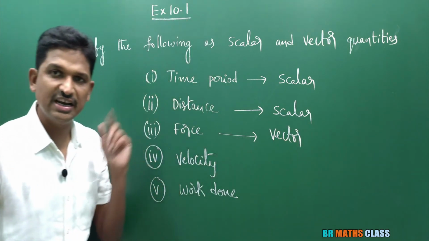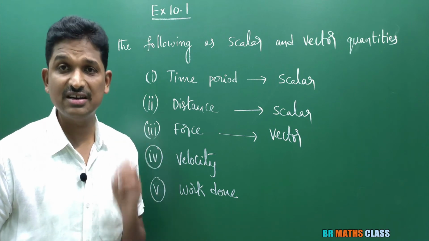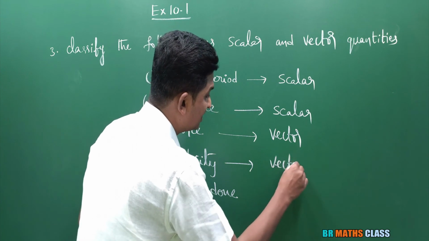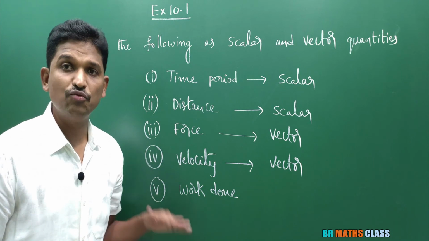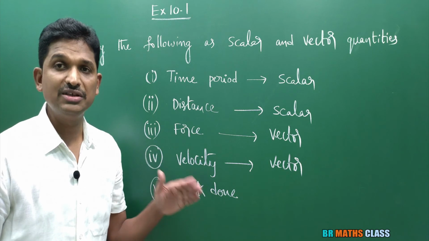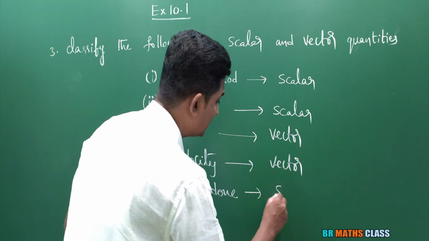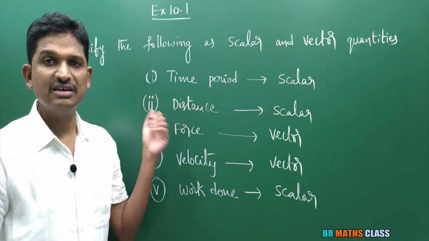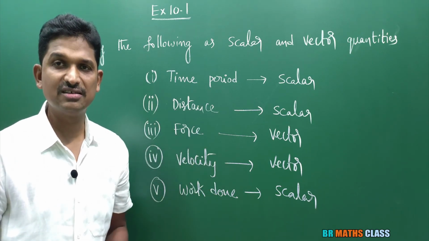I explained this more clearly in the first class of the vector chapter, right? Force is a vector quantity, velocity is a vector quantity, acceleration is a vector quantity. So here velocity. What is velocity? Velocity is a vector quantity, right? Work done, clearly in the last bit also I explained. Work done is a scalar. Work done is a physical quantity which is having only magnitude but no direction. So whatever the terms written here, these are the standard terms. Time, scalar. Distance, scalar. Force, vector. Velocity, vector. Work done, scalar.